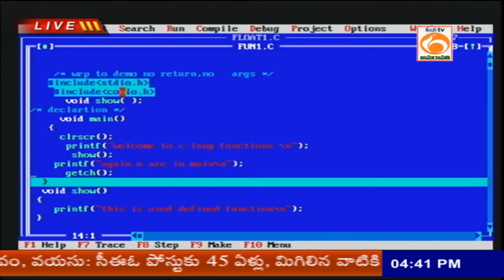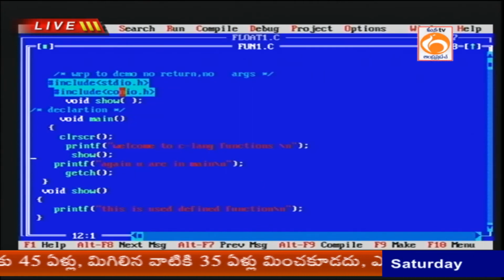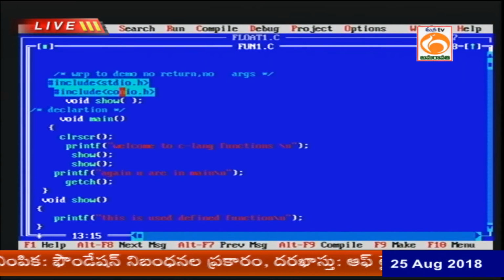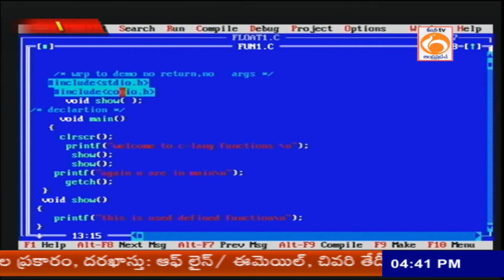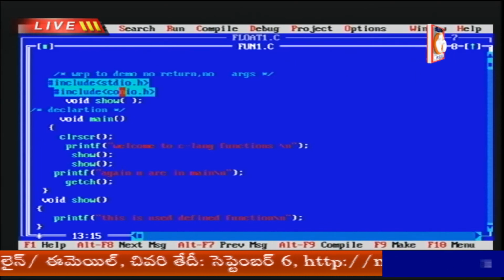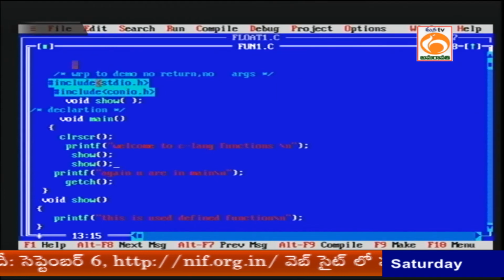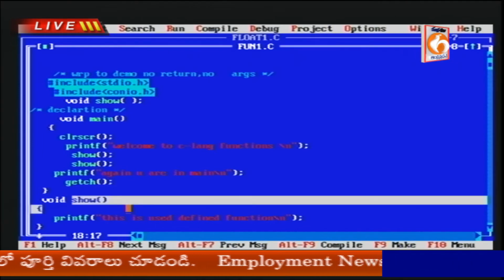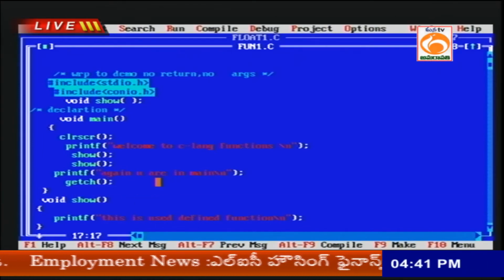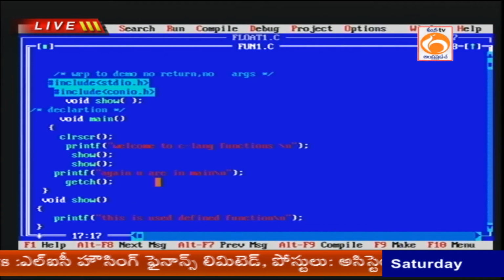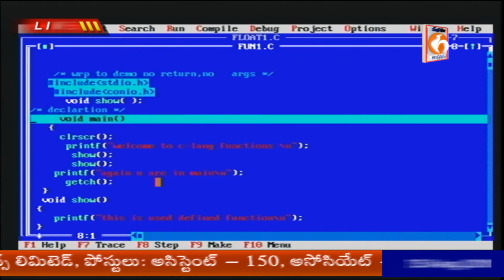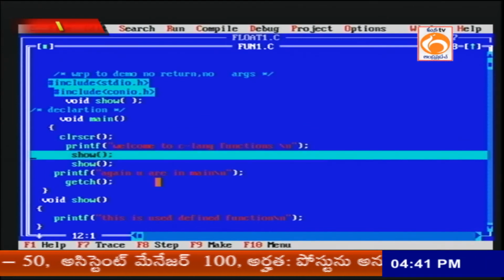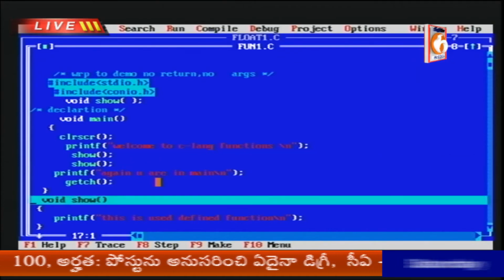Suppose in the same program I want to call the show function 2 times. Can I call the show function 2 times? Yes. Why? Because a function can be called n number of times. One function can be called not only one time but many times, but the definition is only once. You see how to compile in step into mode, F7 button, main will be compiled, clear screen will be compiled, welcome to C language function, show will be called, directly jumping to that show.